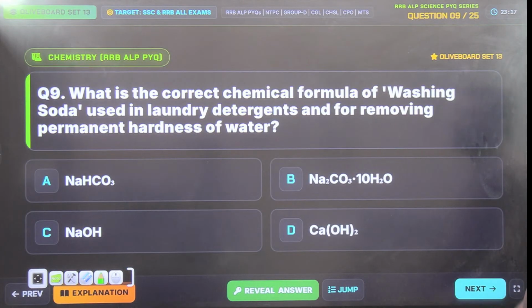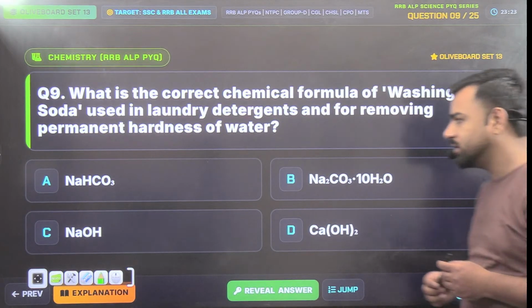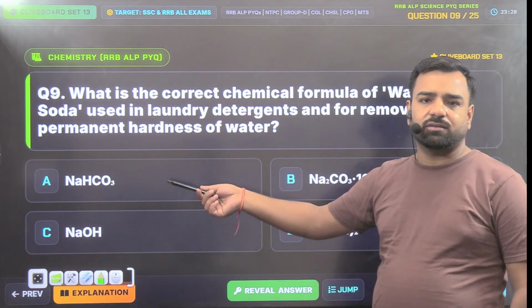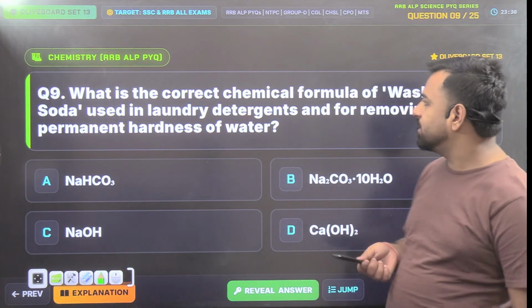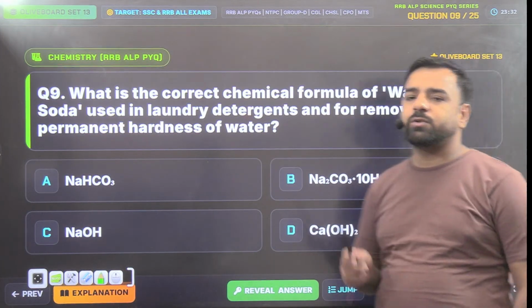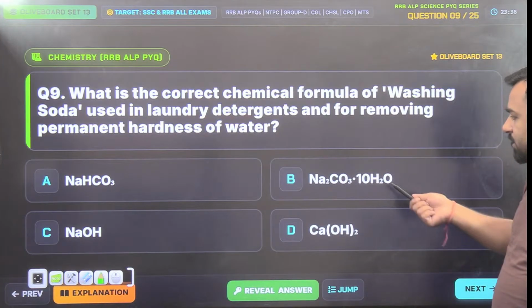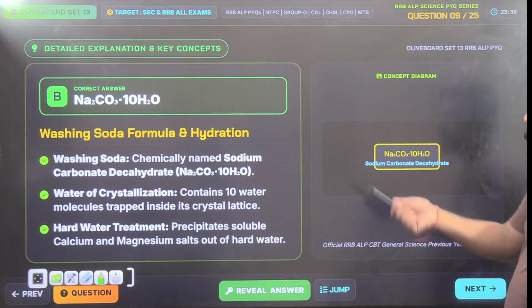Next. What is the correct chemical formula for washing soda used in laundry detergents and for removing the permanent hardness of the water? So is it NaHCO3? No. So that's the baking soda. It's asking about the washing soda. So that is Na2CO3.10H2O, and that's the option given here. So option number B is the correct answer.